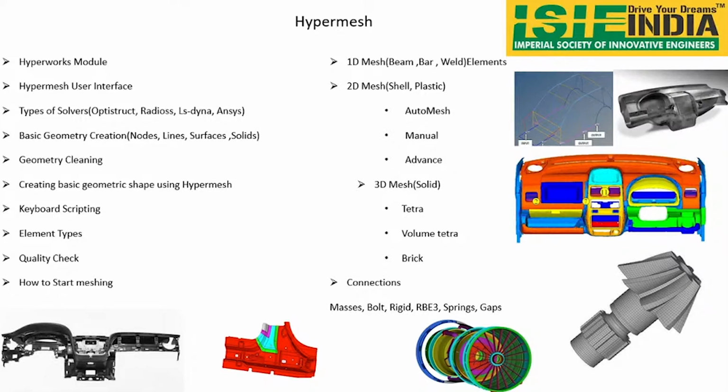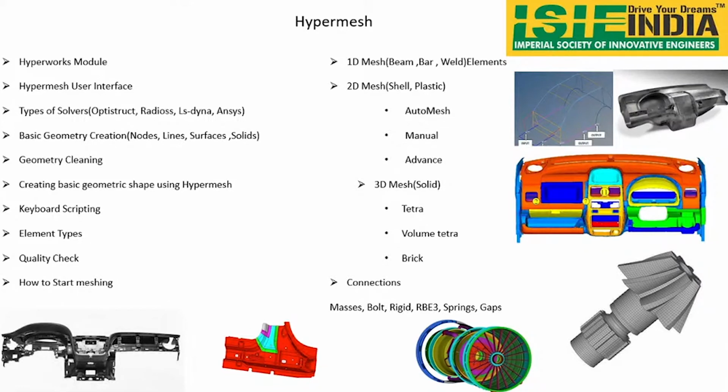Coming to 2D, HyperMesh is a very, very good software for 2D meshing. We have plastics. If you see, around 60 to 70% of a car is plastics. Once you go and see, the car consists of plastics and steels only, not any solid components. All are steels or maybe plastics. For plastic and steel shell components, it's very difficult to mesh, so for that we will have automatic mesh, manual and advanced mesh. If you see the car dash panel, IP panel, you can see the dashboard and instrument panels here. For this we will be doing the plastic meshing.